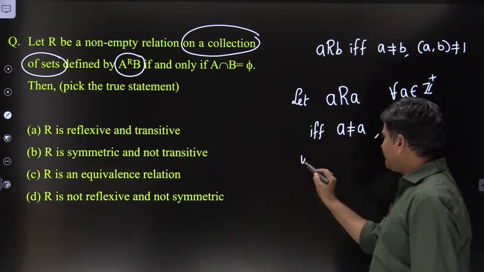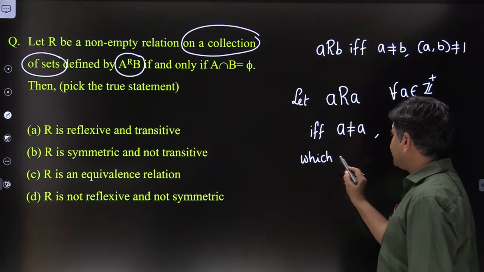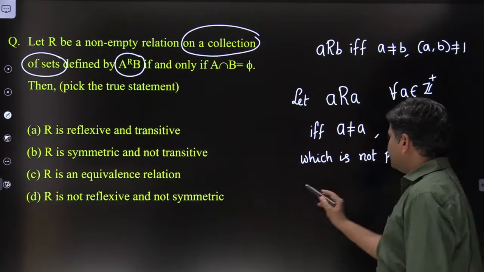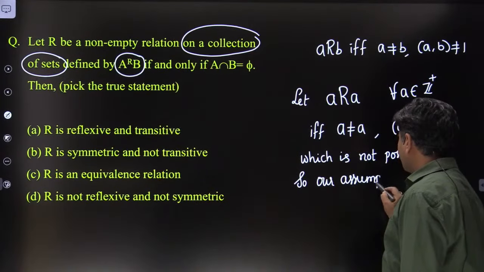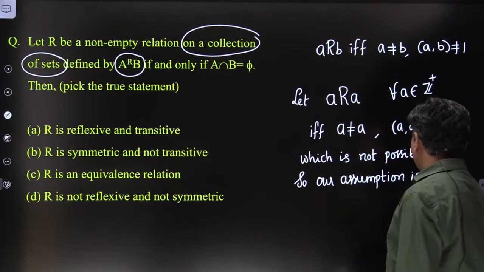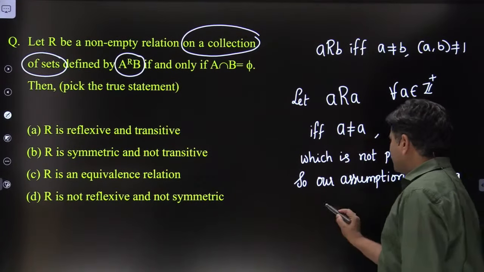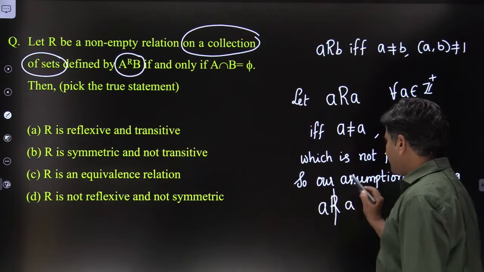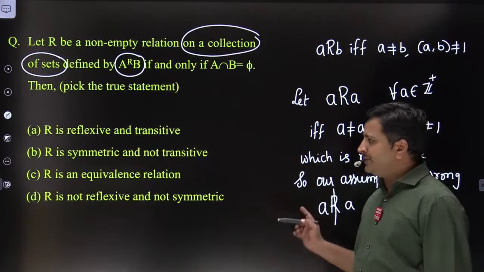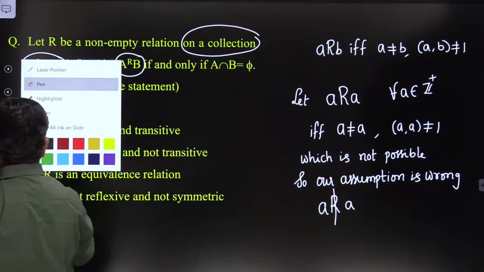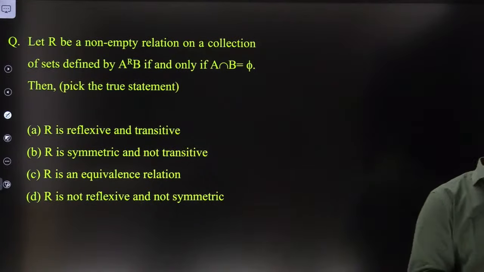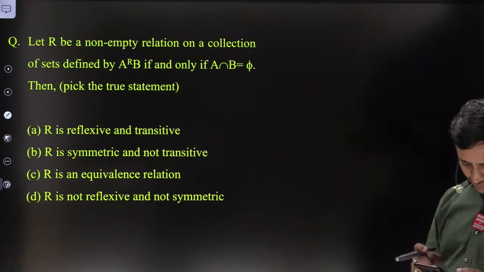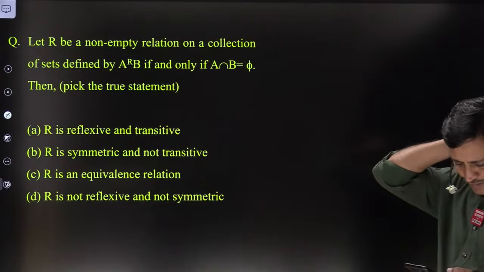Our assumption is that A related to A, which is wrong. That is the reason A does not relate to A. I hope it is very clear now, Unnati, right? Friends, please comment your answer in the chat box. Thank you, Unnati, thank you.